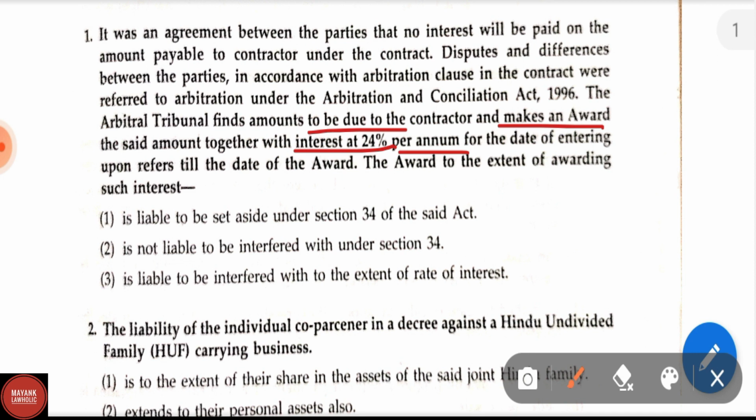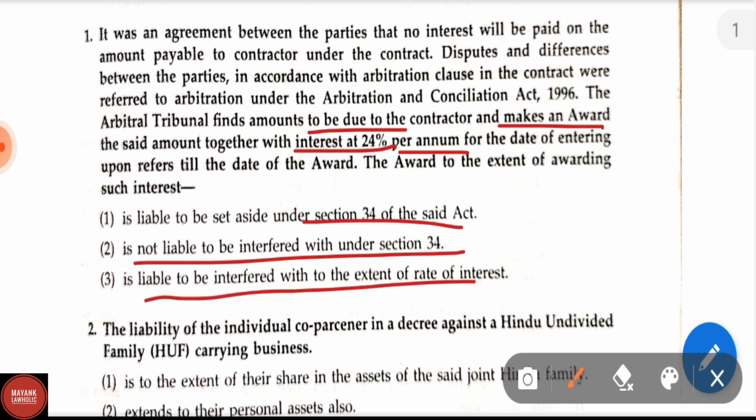The award to the extent of awarding such interest is liable to be set aside under section 34 of the said Act; is not liable to be interfered with under section 34; is liable to be interfered with to the extent of the rate of interest. The correct answer in this question is option 1: is liable to be set aside under section 34 of the Act. Section 34 of the Arbitration and Conciliation Act 1996 talks about the application for setting aside of an arbitral award.